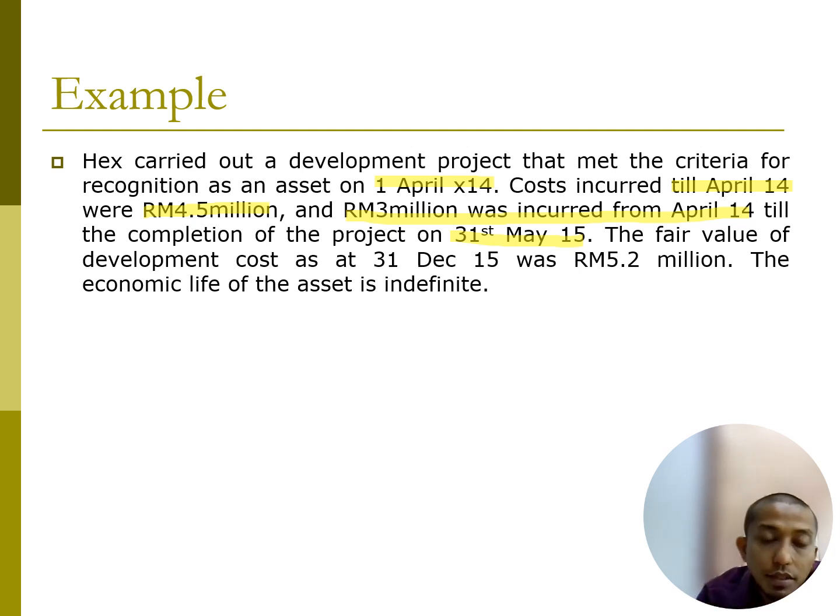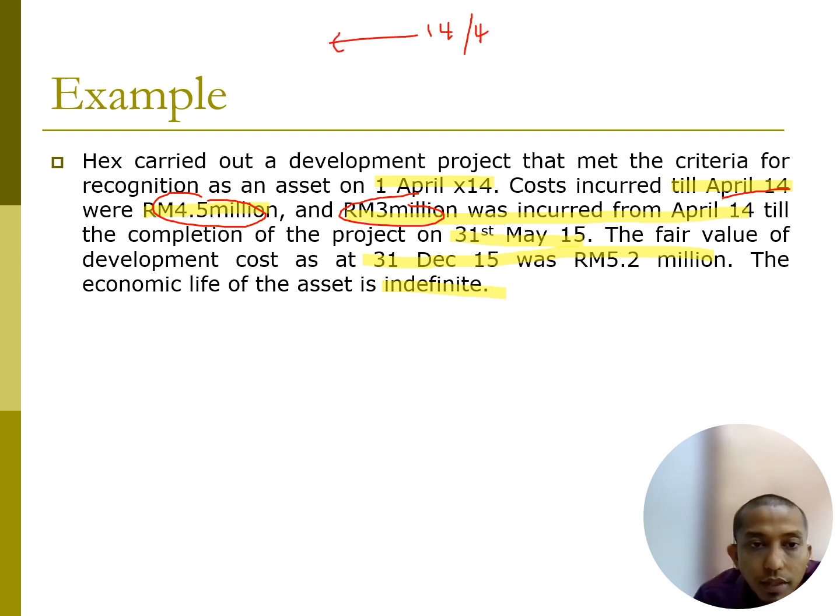The fair value of the development as at 31st December is 5.2 million. The economic life is indefinite. Indefinite means no limit, so no limit means that there is no amortization. So what do we have here? First, we know that we have 4.5 million, and next we have 3 million. The date they give us is April 2014, so before it we incurred 4.5 million, and after it we incurred 3 million.